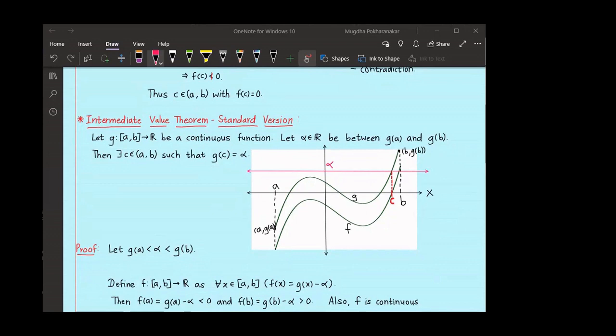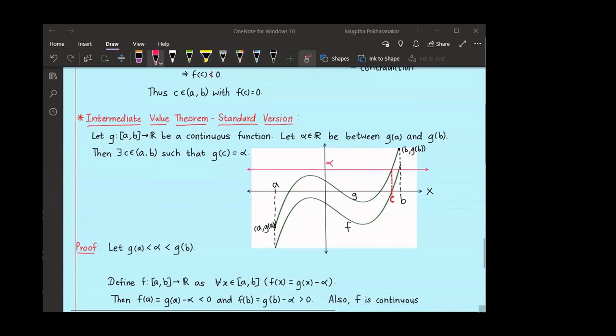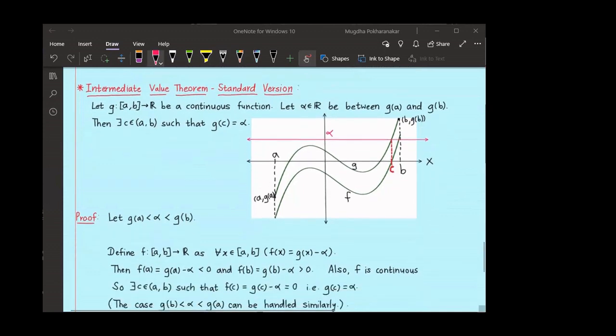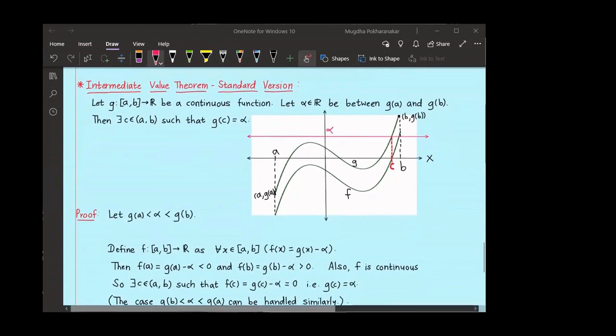So at the left end point, the function is negative. At the right end point, the function is positive, and it is continuous on the closed interval a b. So there exists a point c in the open interval a b such that f of c is equal to 0. But what is f of c? It is g of c minus alpha, right? G of c minus alpha is 0. That means g of c is equal to alpha. So this is the standard version of the intermediate value theorem. You can handle the case g of b less than g of a similarly.